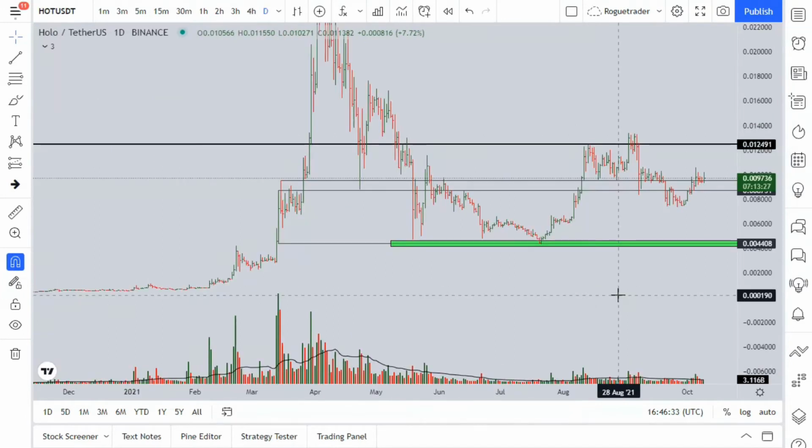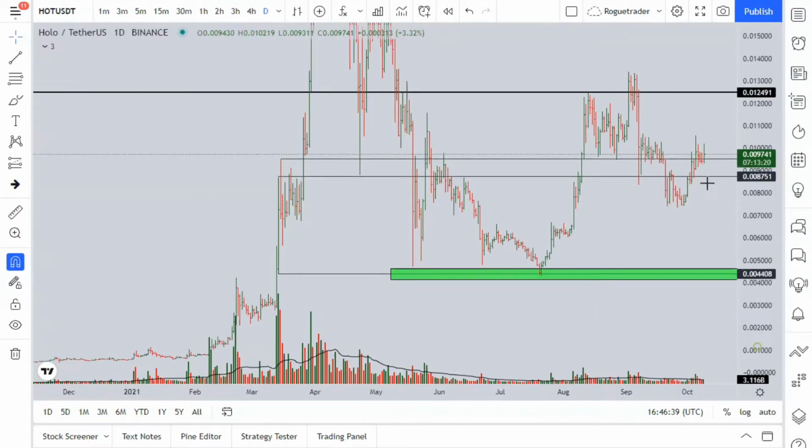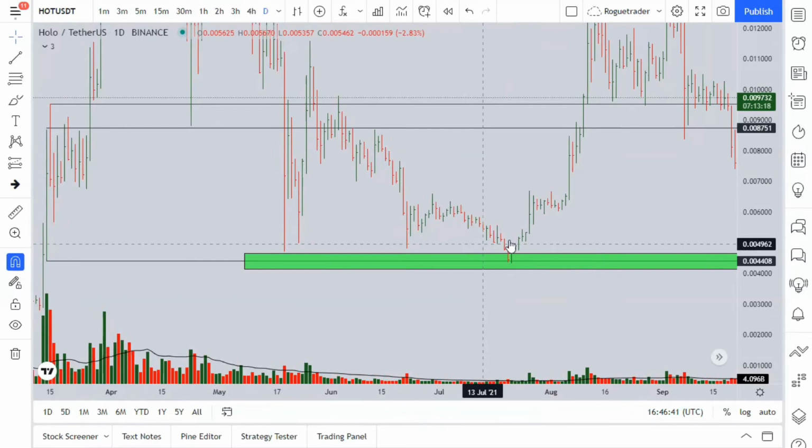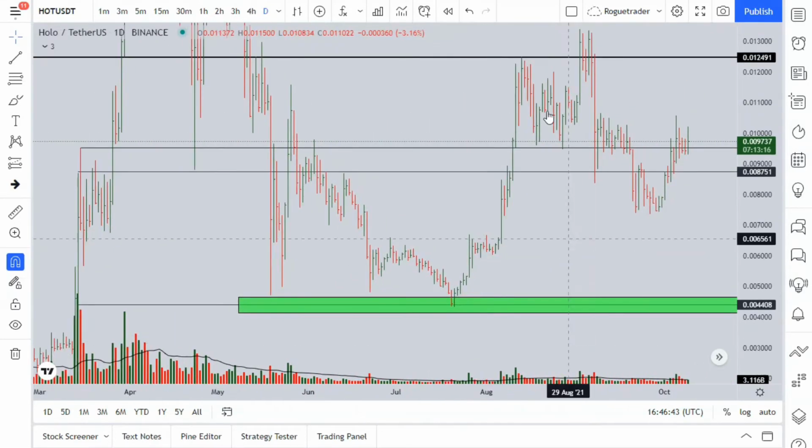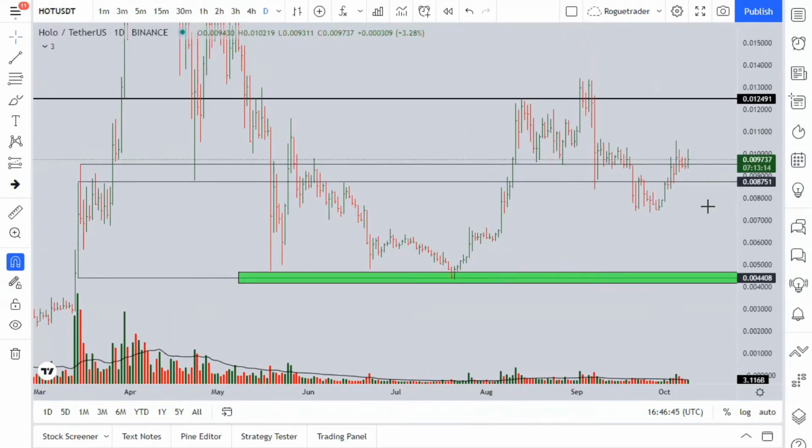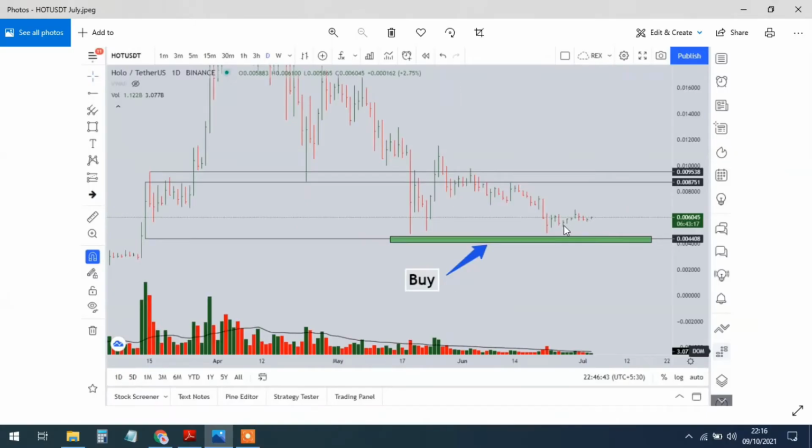This is Hollow coin. It's a cryptocurrency, an altcoin actually. I have done an analysis previously. Technically I bought it around these levels, and I am still holding this coin. Before that, let me share one of the screenshots. Right now I have a screenshot displayed, and this is around July 3rd or July 2nd, I guess.